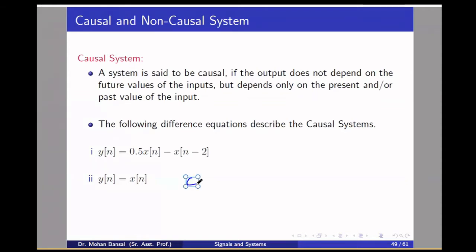If a system depends on a future value, it becomes non-causal. Consider y[n minus 2] plus y[n] equals x[n] plus 2x[n minus 1]. Here y[n] is the current value and y[n minus 2] is the past value of the output signal, while the input terms are the current and past values. So the output depends only on the present and past values of the input signal, and this is again a causal system. Are you able to understand it? If anyone has any doubts, don't hesitate to ask, because you are learning here for GATE exams, and I will be going very fast here.